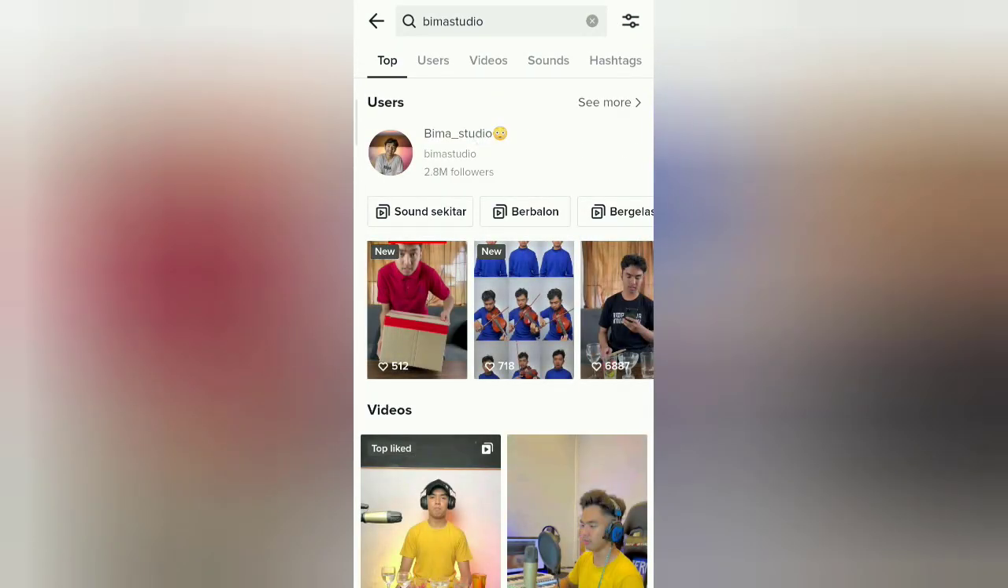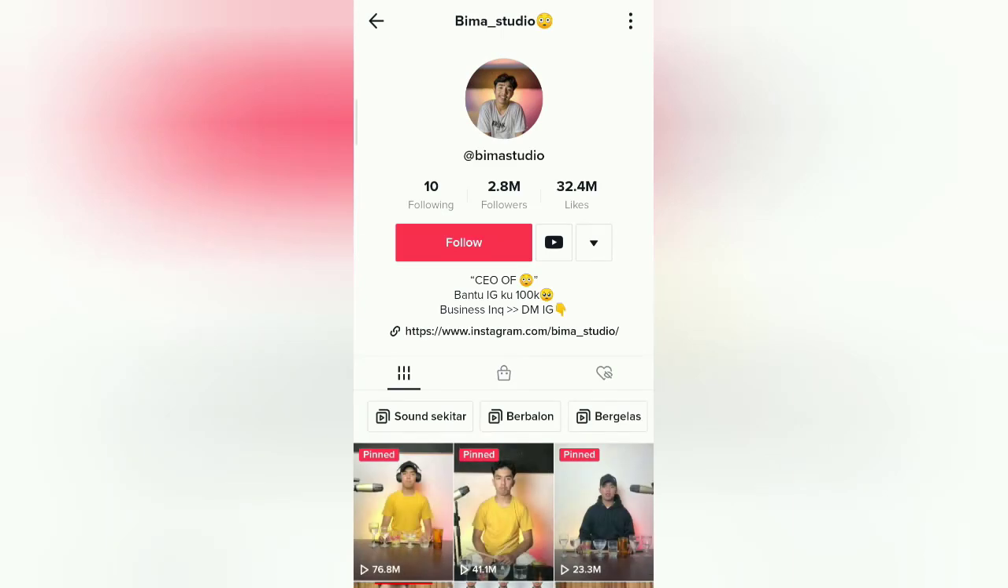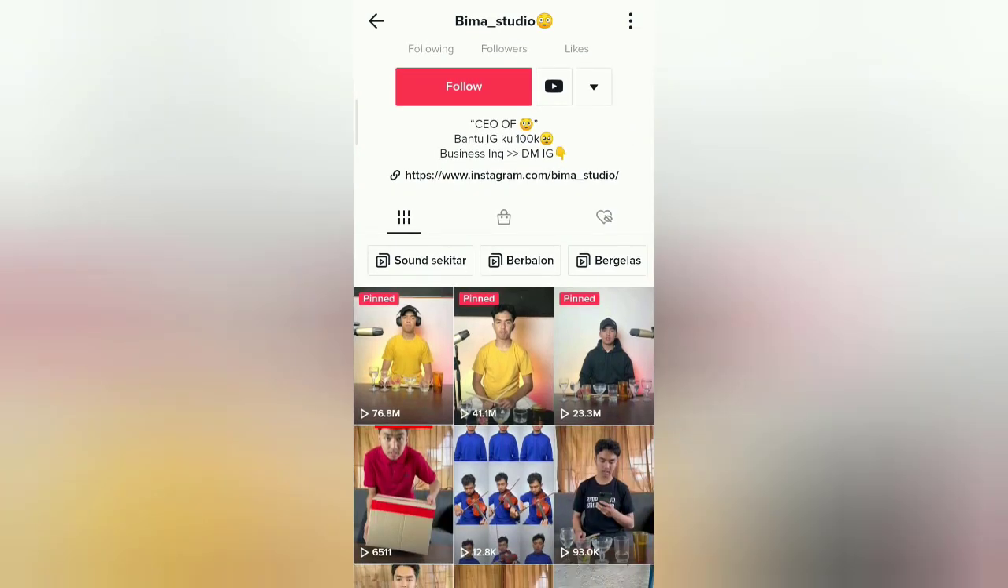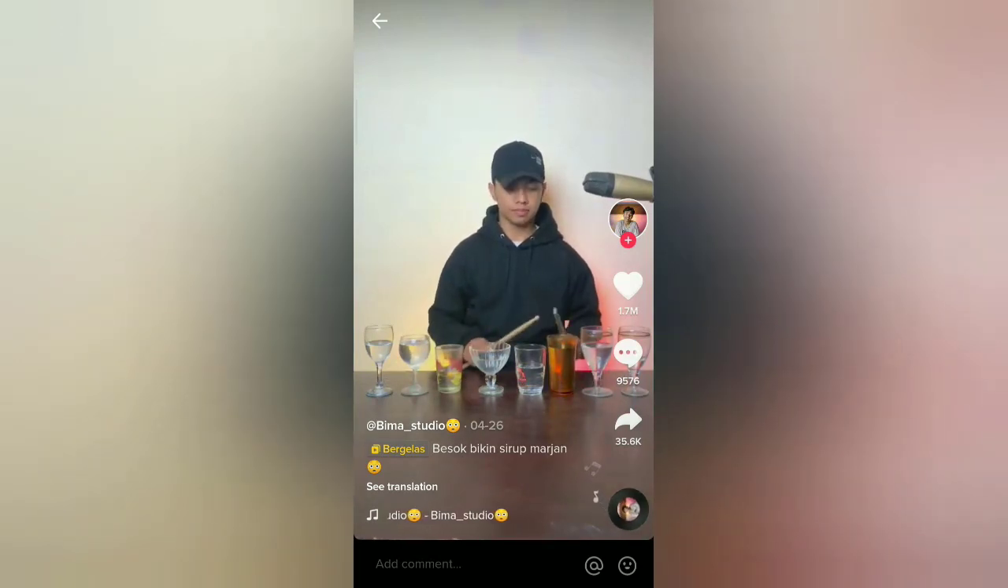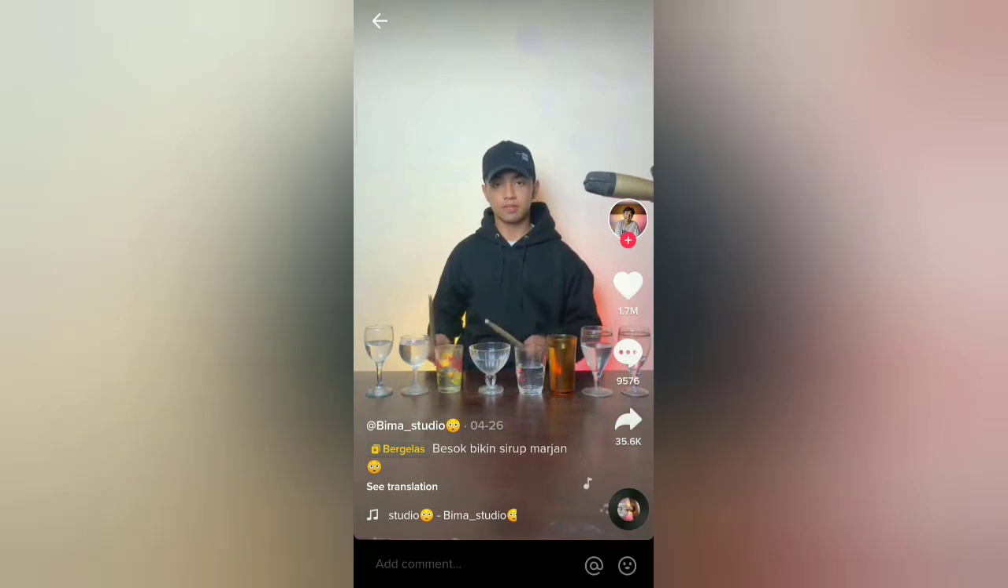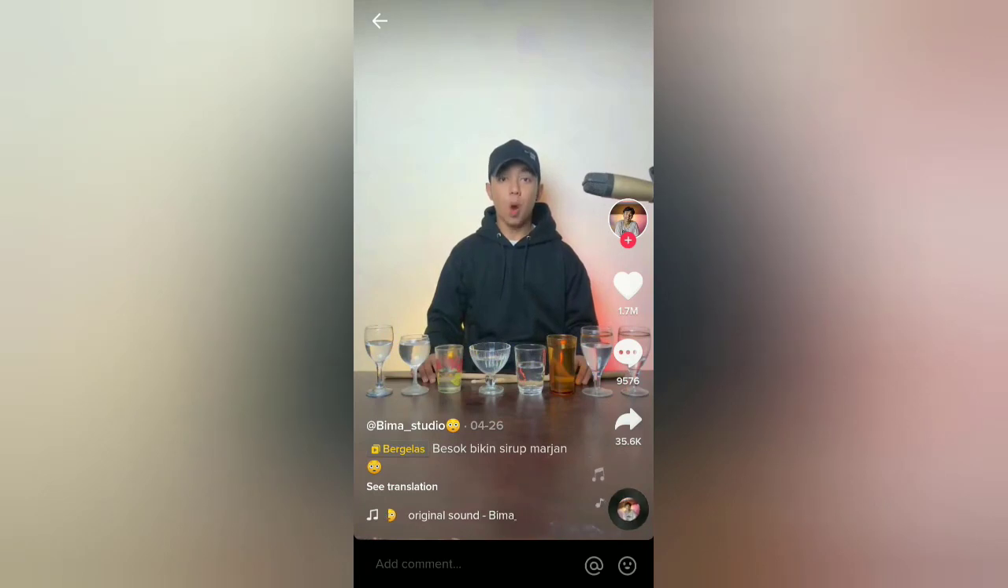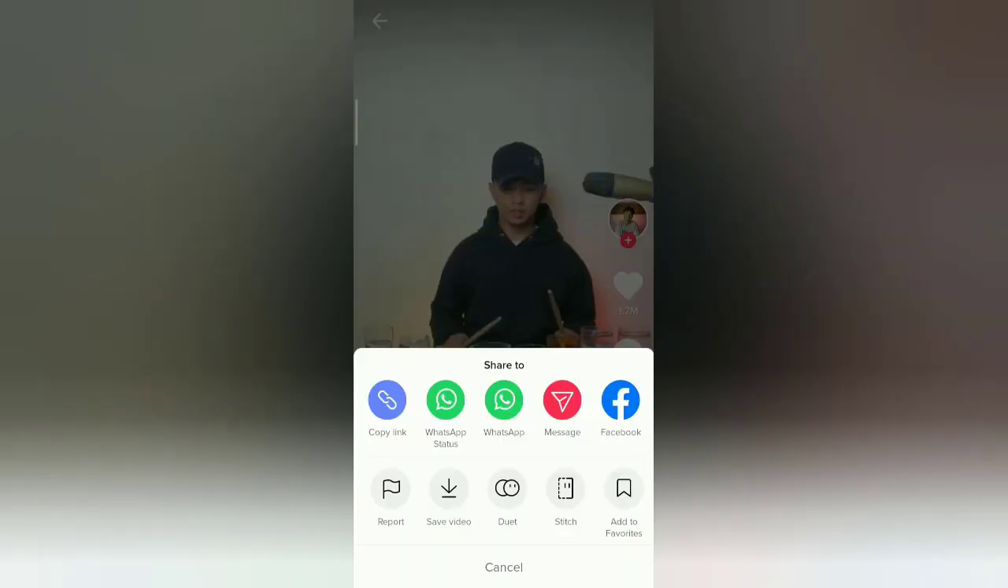Okay. To set a TikTok sound as a ringtone, the first step is to find a video in the TikTok application whose sound you want to make as a ringtone. Tap the share button on this one, then select the share option with save video.